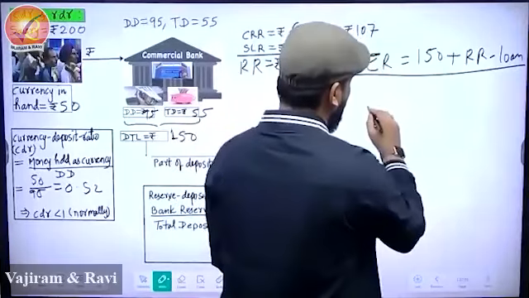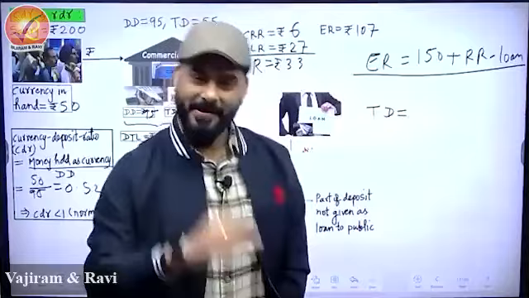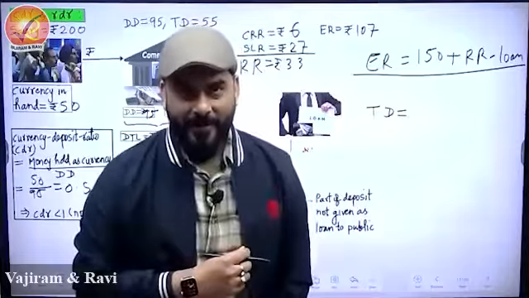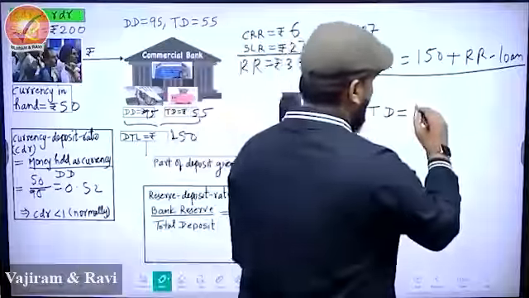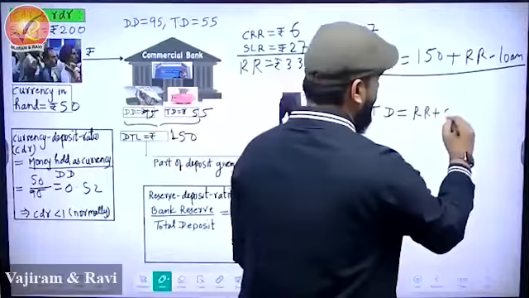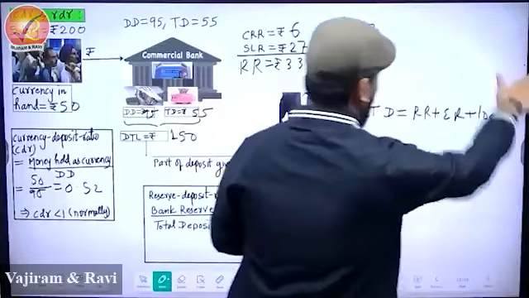Which means you are saying that whatever be the total deposits, let's write our old formula. Total deposit is equal to RR plus ER plus loan. Simple.